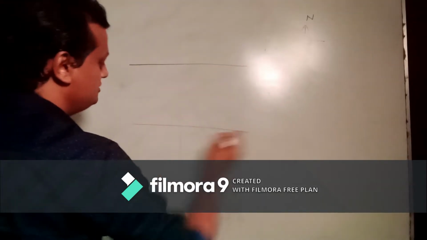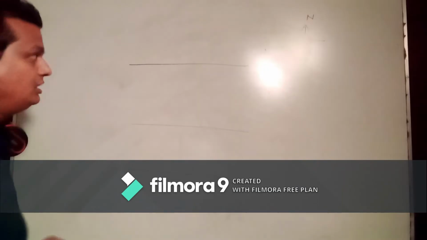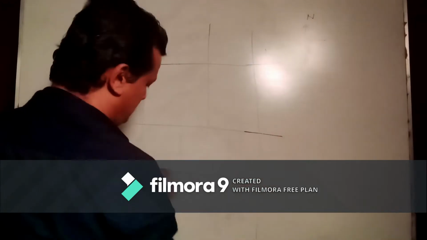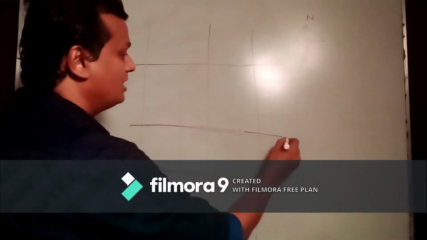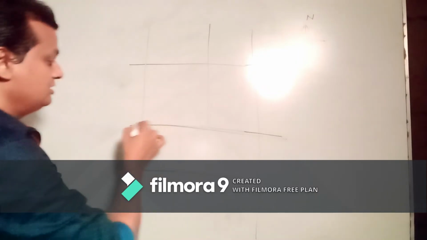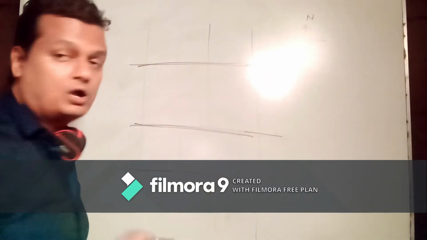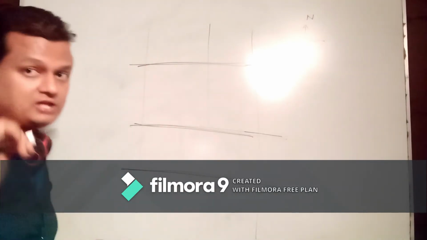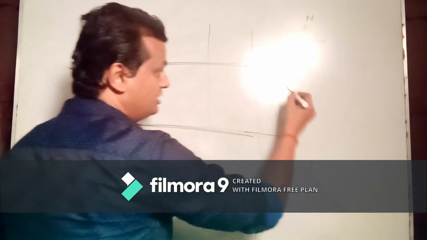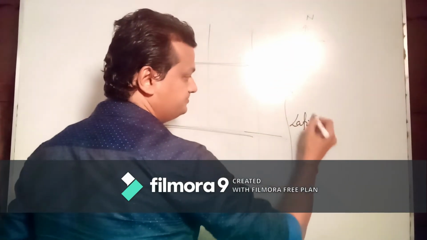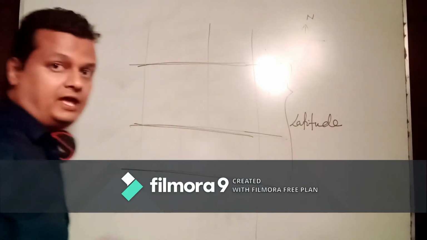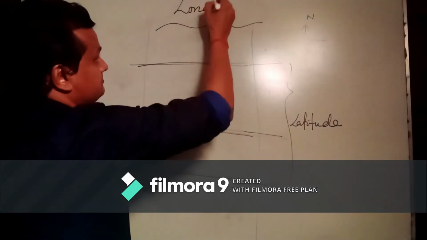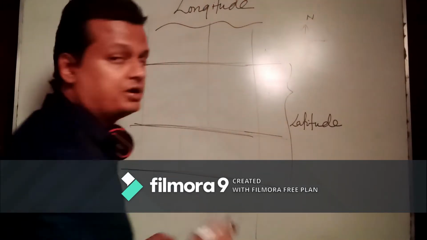Generally, we know all these horizontal and vertical lines. When they are black in color, what are these? When they are black in color, they are longitude and latitude. All these horizontal lines are called latitude when they are black in color in a topo sheet. Latitude. And when these lines are vertical, we call it longitude. Latitude and longitude, we know that.